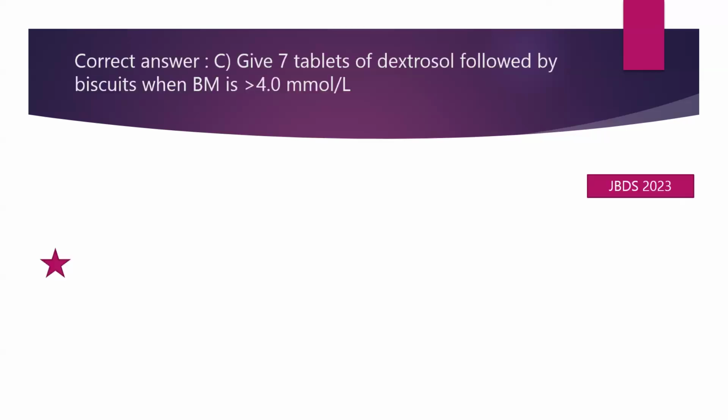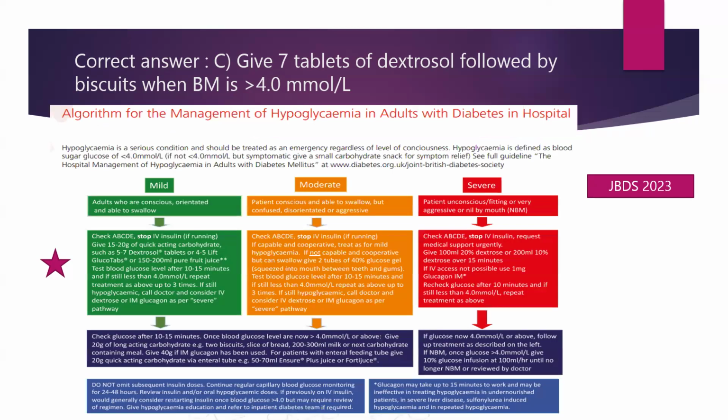The correct answer here is based on the JBDS 2023 guidelines, which clearly state that in this case scenario, where the patient is conscious and hypoglycemic, give 7 tablets of Dextrosol followed by biscuits when the blood glucose has come up to 4 millimole per liter. And this is the algorithm which they have advised.